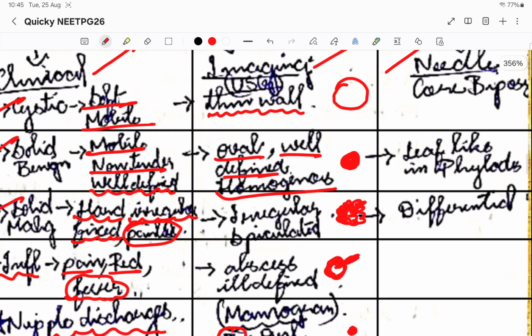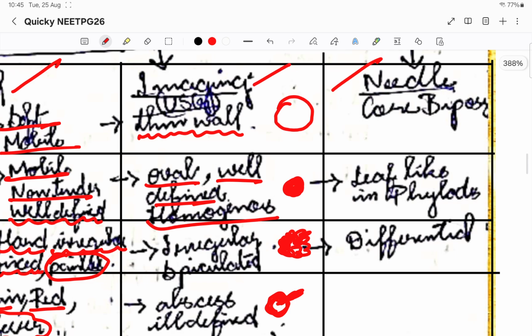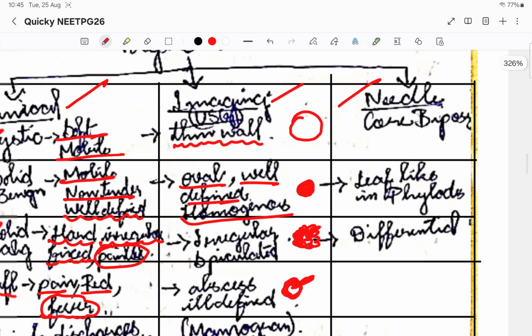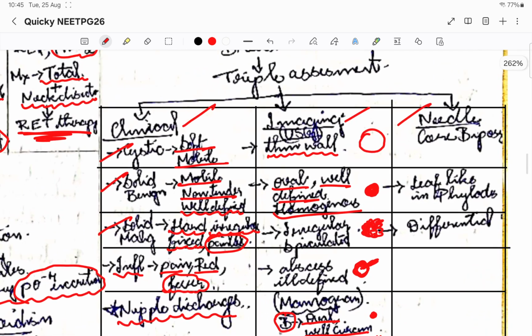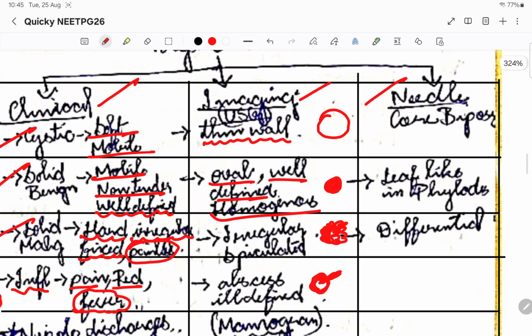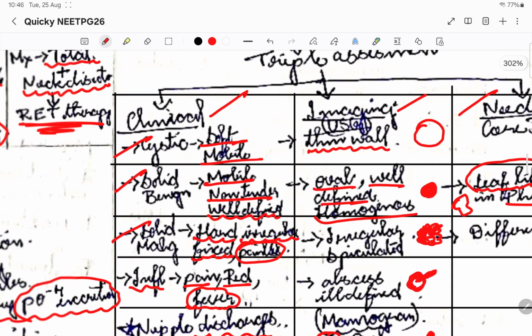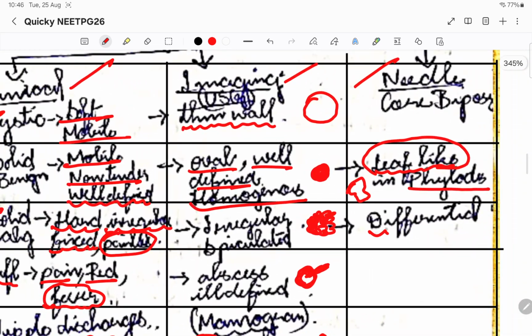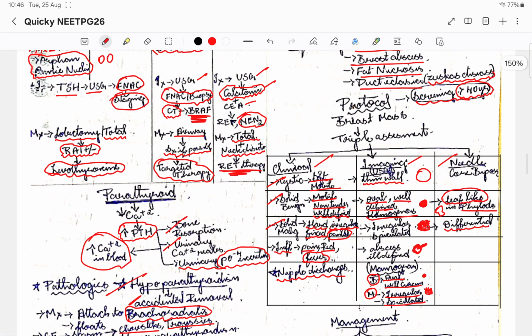Then what we do is needle based diagnosis. So needle meaning we'll do the core cut biopsy. So core biopsy will be done, and if it is a solid benign lesion, if it is a phylloid tumor, basically it is going to be a leaf like structure. And with respect to solid malignancy, there will be differentiated features with respect to that particular malignancy. If it is a DCIS or if it is an invasive carcinoma, it will be different from each other. So this is how you diagnose the breast masses.